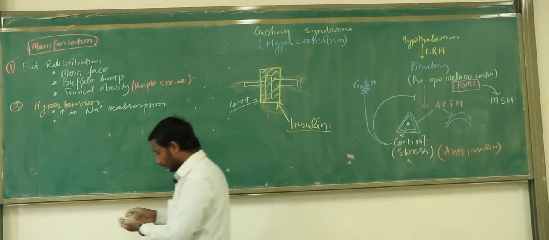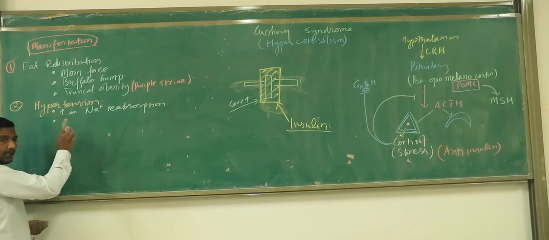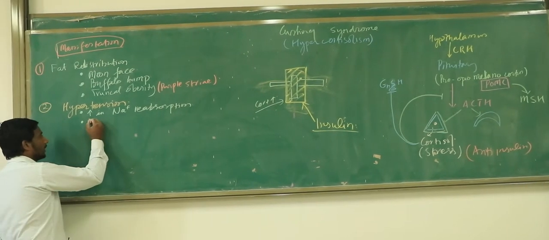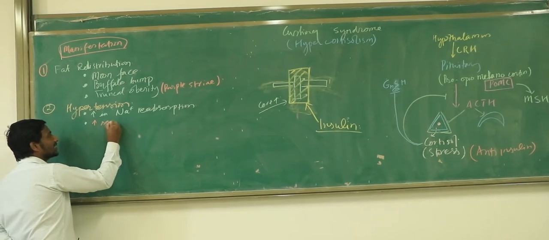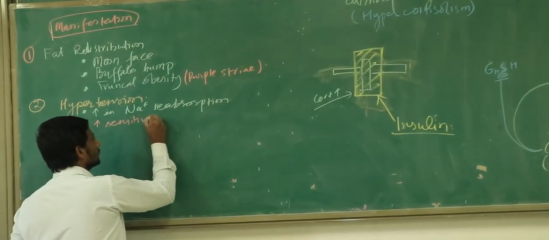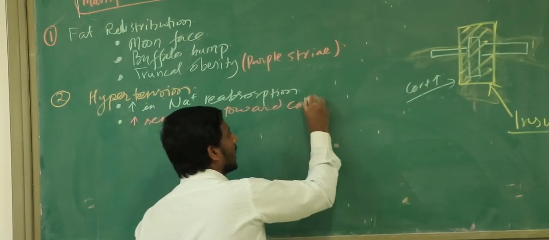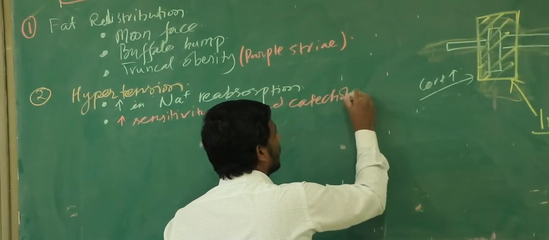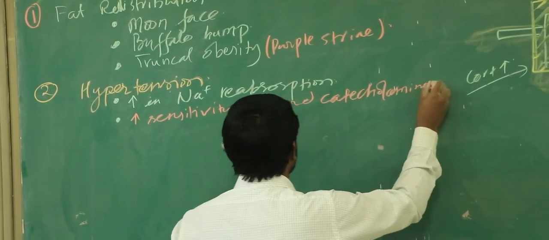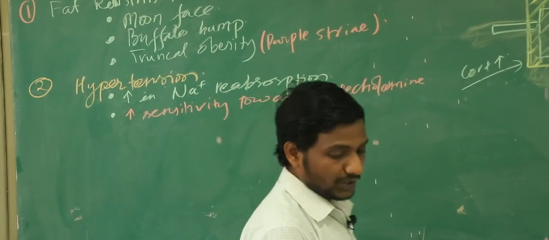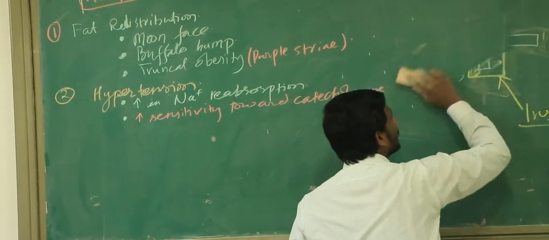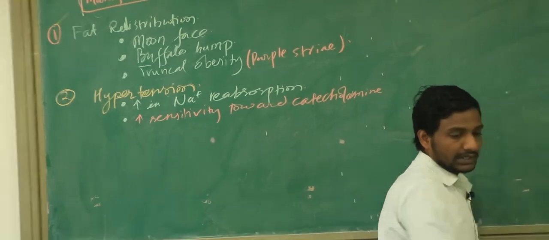So this is a very important phenomenon, and you need to write this very clearly in your paper. It is going to increase the sensitivity toward which hormone? Catecholamines. Alright, so this is the second manifestation of the patient with Cushing syndrome: hypertension.